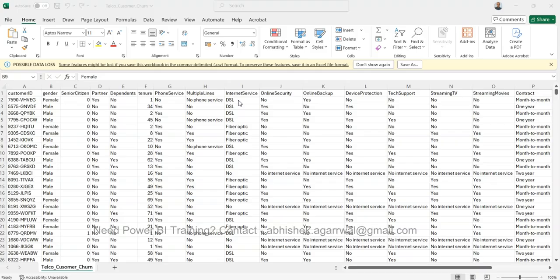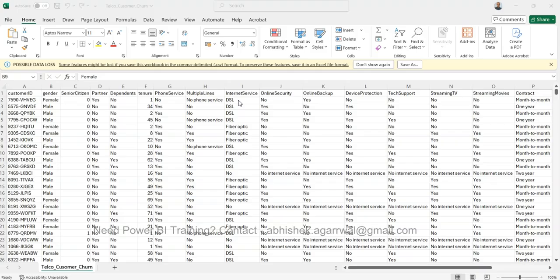If they are losing customers, it's a very big problem, because the cost of acquiring a new customer is quite big. However, the cost of retaining the existing customer is quite less. So if the company is losing a lot of existing customers compared to acquiring new ones, then it's a challenge or a cost for the company.